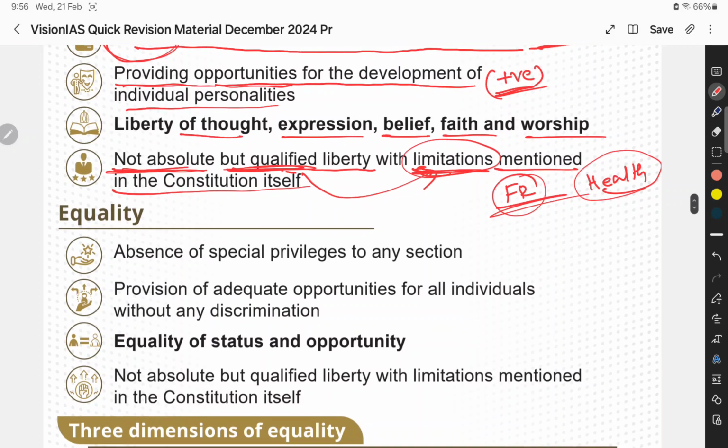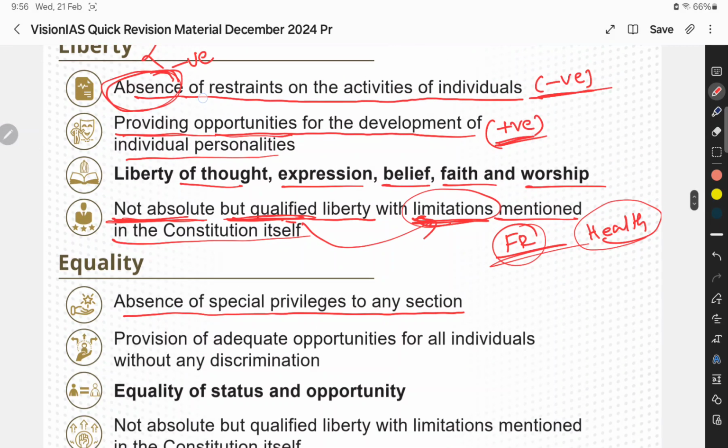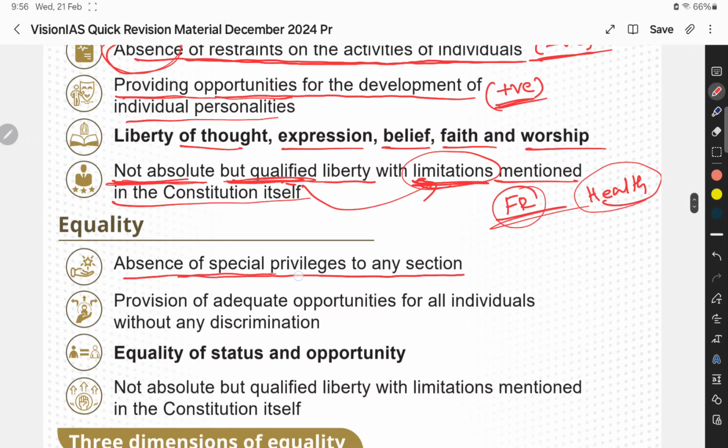Okay, and equality. In equality also, there are two dimensions. One is absence of special privileges to any section, which is a negative thing. And then provision of adequate opportunities for all individuals without any discrimination.